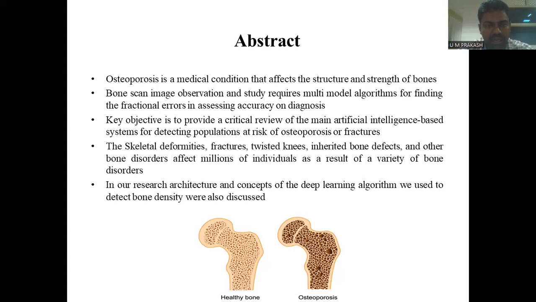Skeletal deformities, fractures, twisted knees, inherited bone defects, and other bone disorders affect millions of individuals as a result of a variety of bone disorders. In our research, the architecture and concept of the deep learning algorithm we use to detect bone density were also discussed. Earlier I told that if the honeycomb has spaces, it will be called osteoporosis. The healthy bone looks like a honeycomb structure, and if it differs from the honeycomb structure by having spaces, that will be osteoporosis.